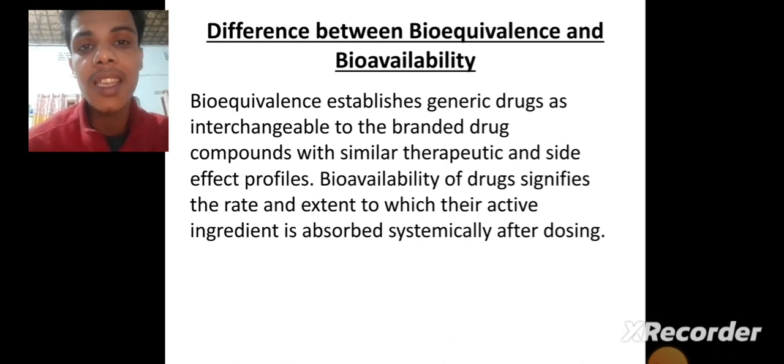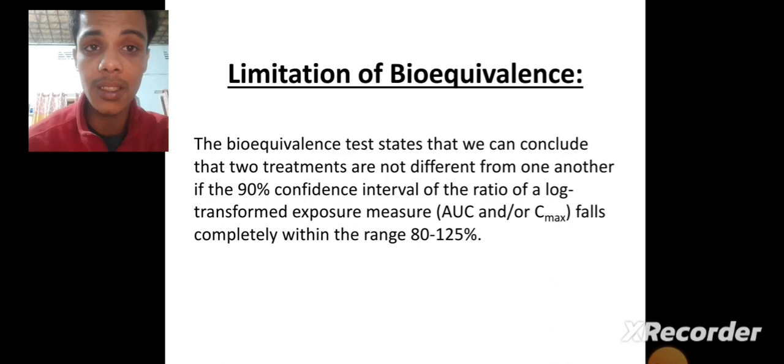So we can say that bioavailability is different from bioequivalence, but bioequivalence is related with bioavailability, because when any type of drug enters into systemic circulation, at that time we can understand what the Cmax will be, how it will show response, and within how much time it will be able to show therapeutic response. All of those things we can understand with the help of bioequivalence.